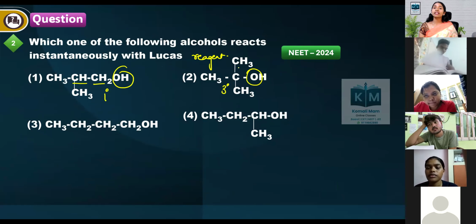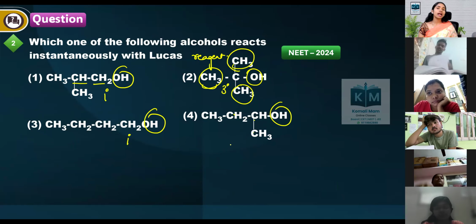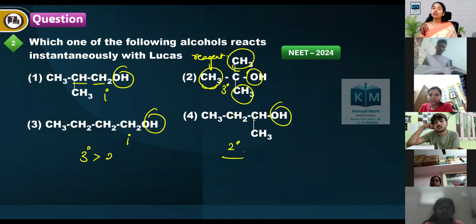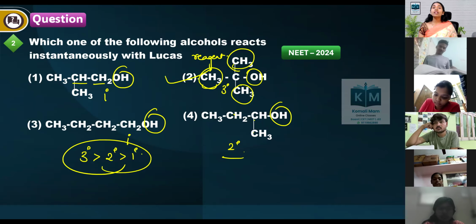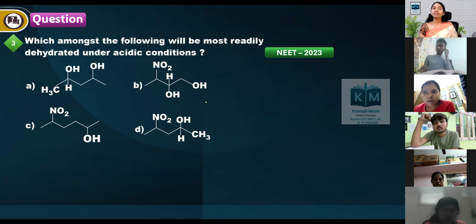If connected to 2 other carbons, it is secondary. Reactivity order is tertiary more reactive than secondary, than primary. So the second option is the correct answer. Instant precipitate will be formed.